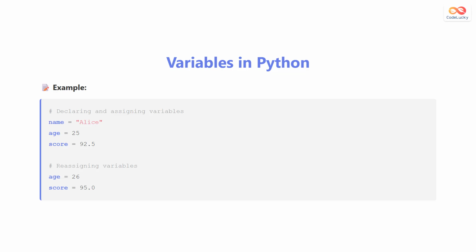The beauty of variables is that we can reassign them. Later in the program, we can change age to 26 and score to 95.0. Python doesn't require you to declare the type of variable beforehand. It automatically determines the type based on the value you assign.